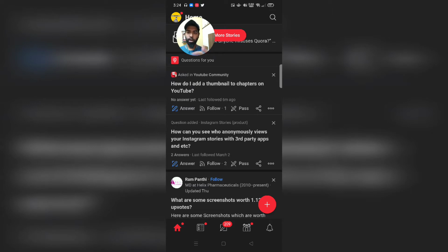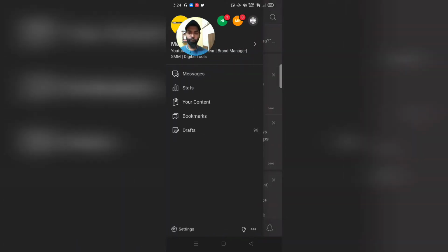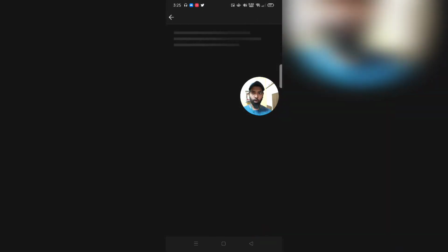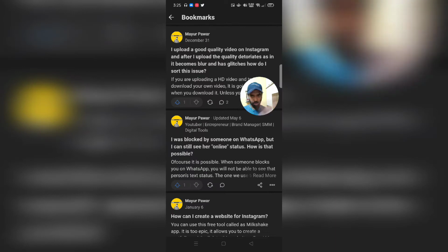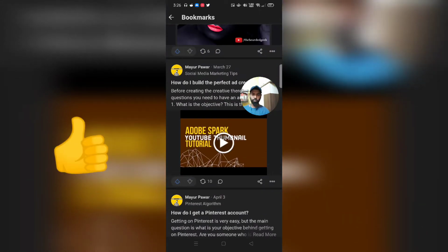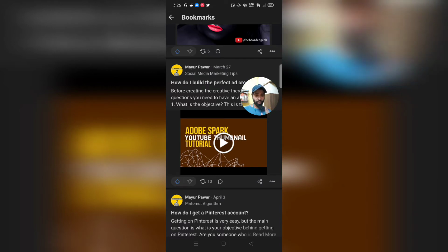Just go on your Quora profile and click on the profile picture button. I'm just going to slide this camera a bit and you'll be able to find this bookmark section over here. Just go on that, and voila, you have all your bookmarks saved in one place. So this was about finding the bookmarks on Quora.